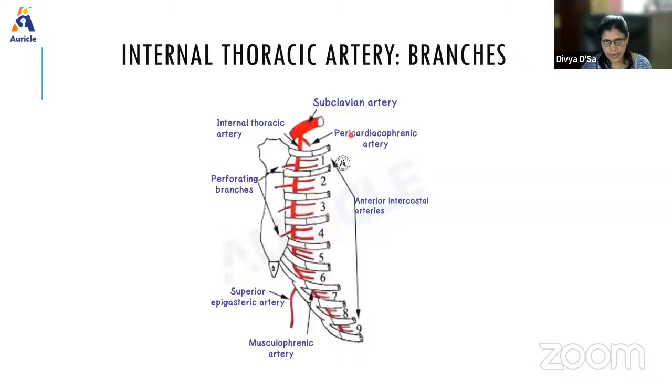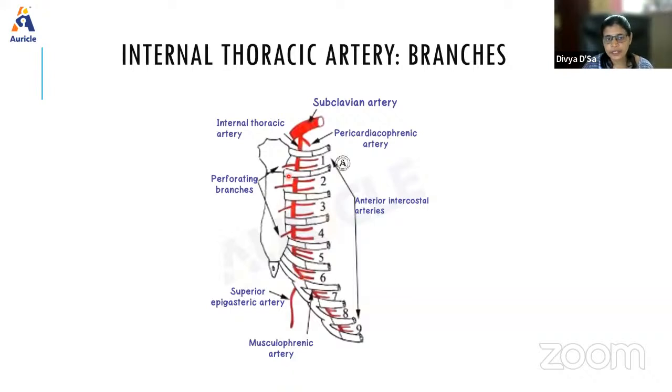So branches: here we have the pericardiophrenic artery. It accompanies the phrenic nerve and supplies the pericardium and the diaphragm. Then we have the mediastinal, pericardial, and sternal branches, supplying these structures. Then in each space it gives a pair of anterior intercostal arteries. In the upper 6 spaces, the anterior intercostal arteries come from the internal thoracic artery, whereas in the lower 3 spaces they come from the musculophrenic artery, because the internal thoracic artery ends in the 6th intercostal space.